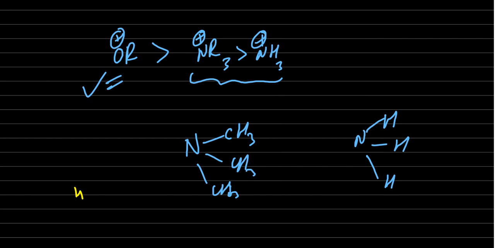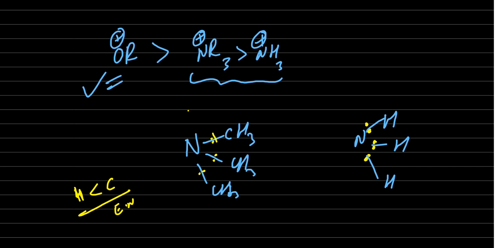Carbon has more electronegativity. That means in the case of NH3, the electron pair is near to the nitrogen. But in the case of NCH3, the electron pair is not exactly in the middle, but almost in the middle.